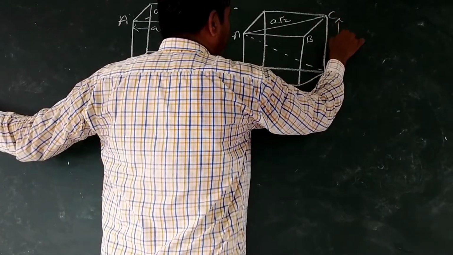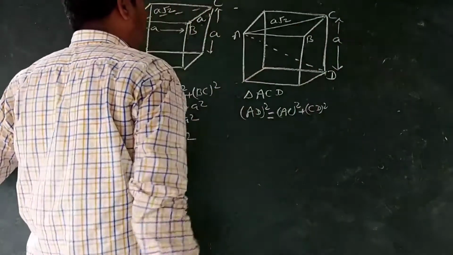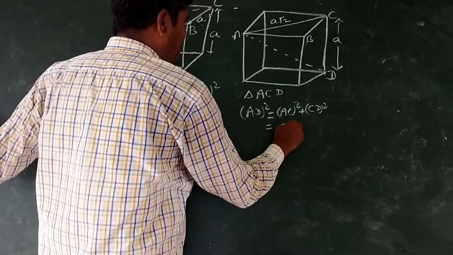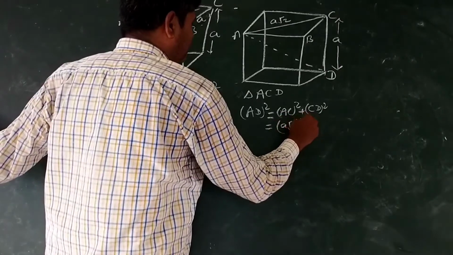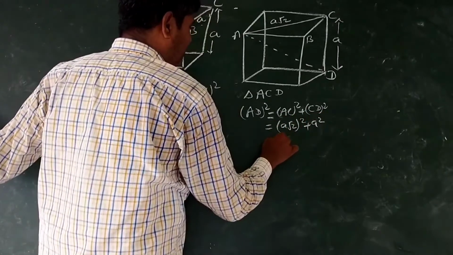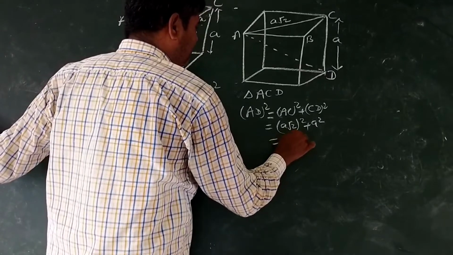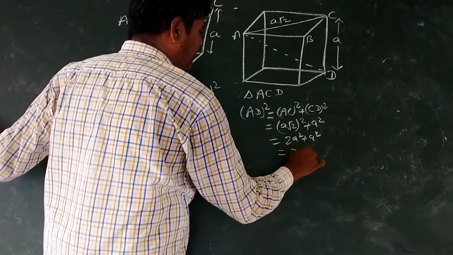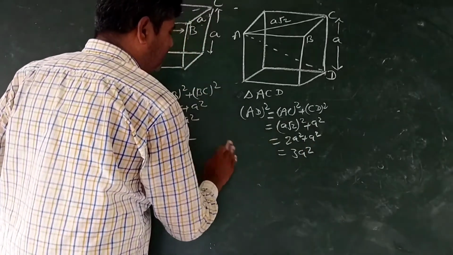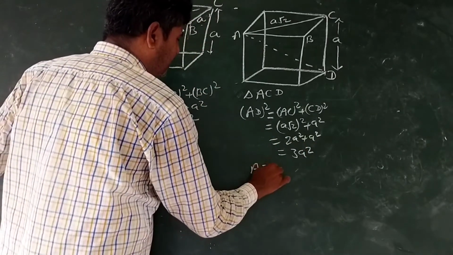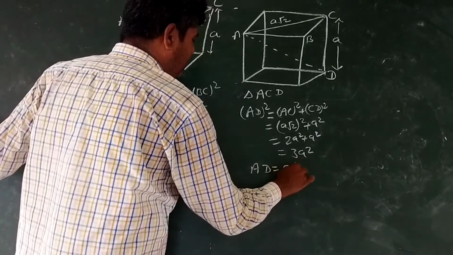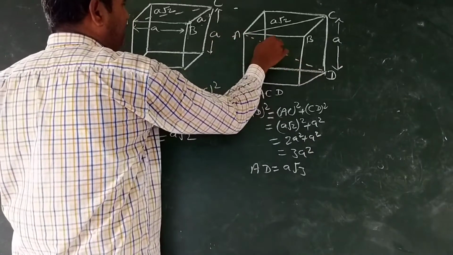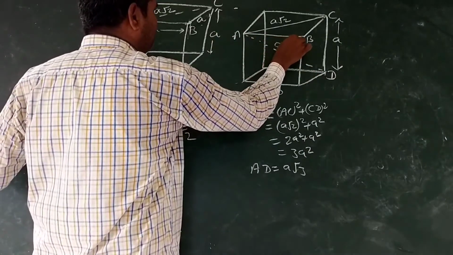It will be also equal to a under root 2 square plus a square, 2a square plus a square, that is 3a square. On taking under root on both sides, AD is equal to a under root 3. The distance of this diagonal AD is equal to a under root 3.